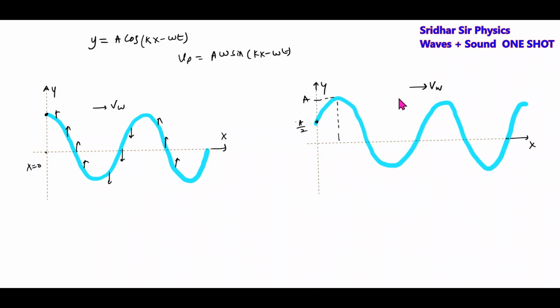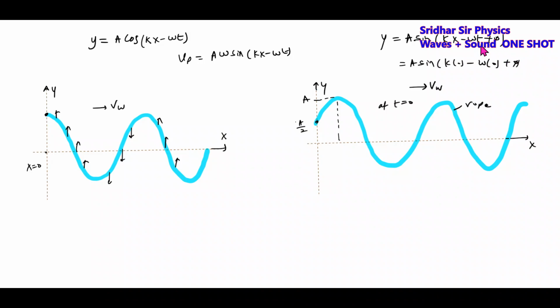Next we have something like this. What is this? This is a rope. Then what is the meaning of this one? Let's put y equal to a sine kx minus omega t plus phi. At t equals 0, this is the shape of the rope. Put t equals 0. a sine k0 minus omega 0.